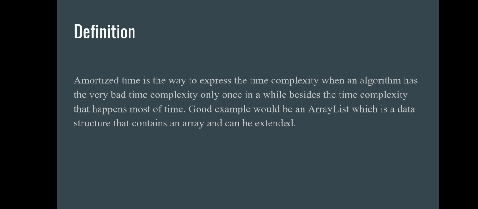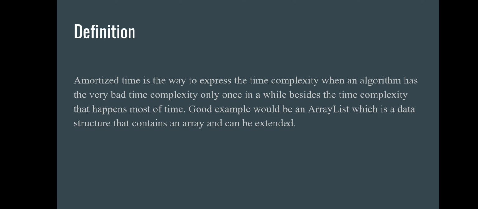So the analysis of that situation where a very uncommon situation happens is called amortized time analysis. For binary search, the amortized time analysis will be the analysis of that condition when the array is not sorted.